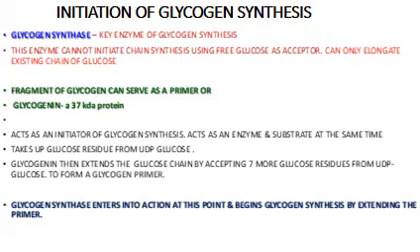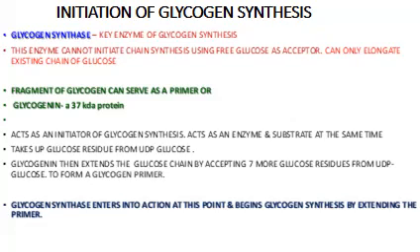So what serves as the initiator? The initiator can be either a fragment of glycogen or a 37 kilodalton protein which is known as glycogenin. Now, glycogenin acts as both an enzyme and a substrate, and it takes up glucose residues from UDP glucose. It keeps on extending by accepting glucose to around 6-7 glucose residues.